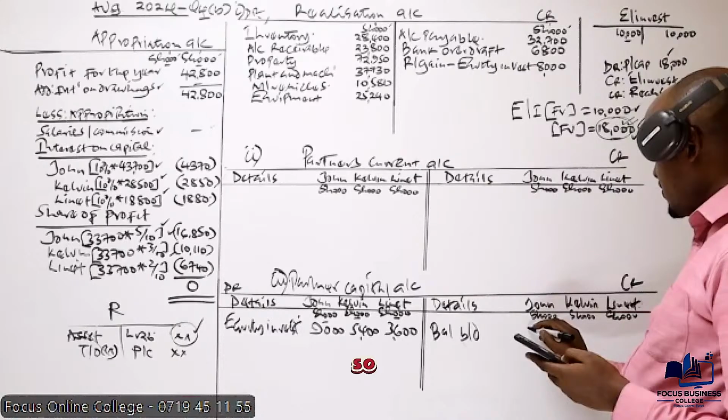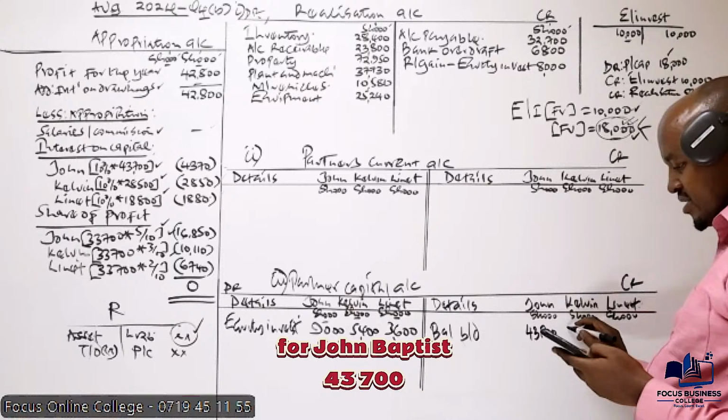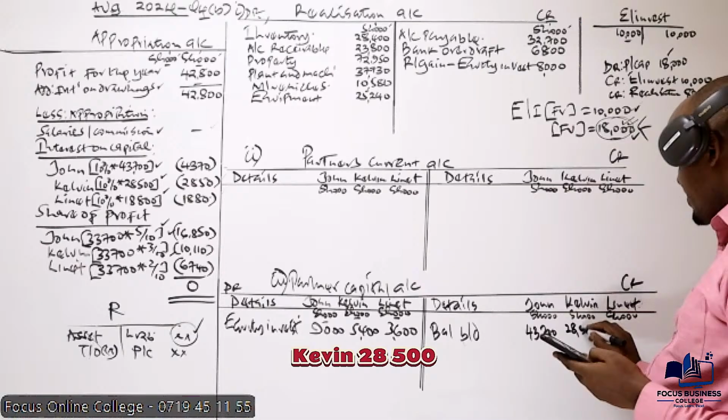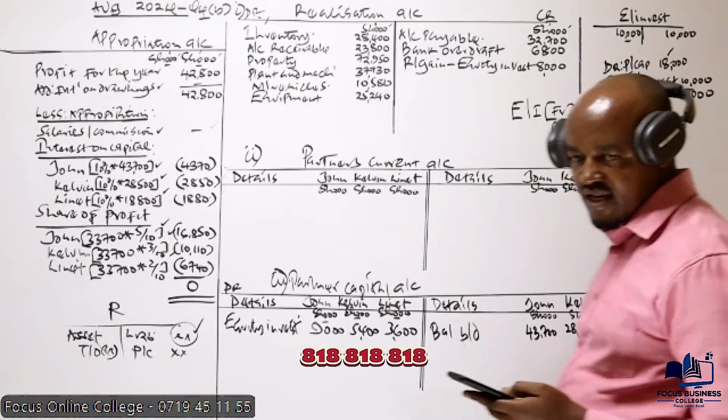The capital account balance for John is 43,700, Kevin 28,500, and Renette 18,800.